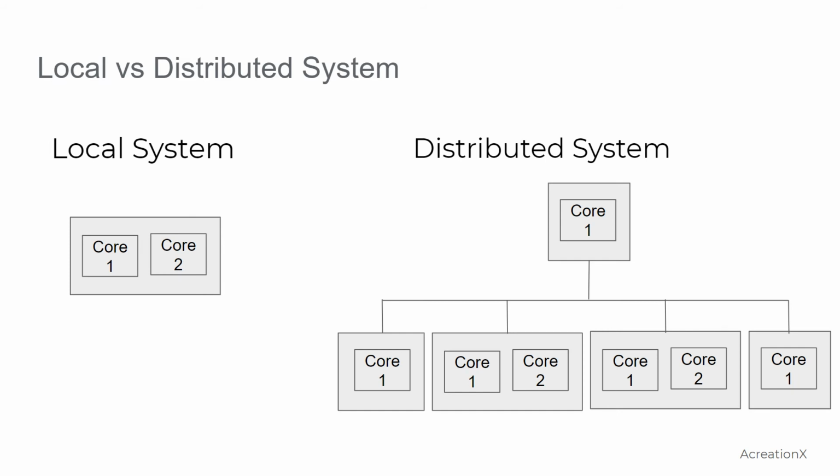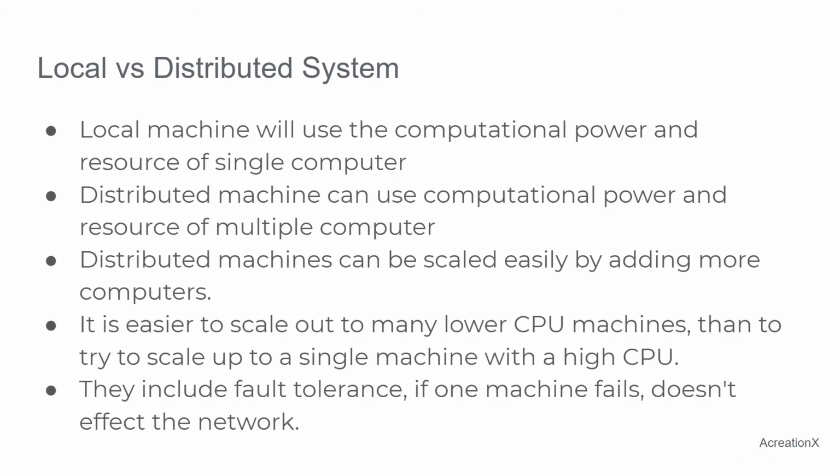The processing power of a local system is limited to the processing power of the processor that is used in the local system. In distributed system, we can make use of processing power of multiple computers which are connected to the distributed system. So instead of buying a very expensive single local system with high computation power, we can make use of a cheaper system with low computation power and connect them together and get high computation power. A local machine will use computation power and resource of a single computer. A distributed machine can use computation power and resources of multiple computers.